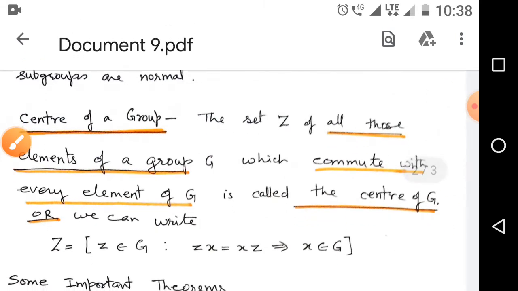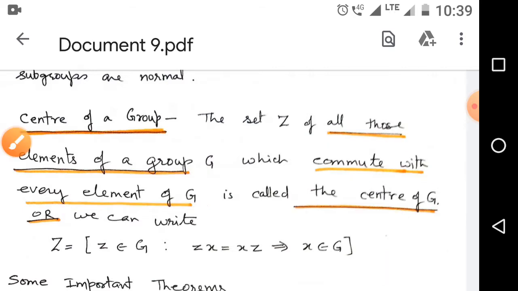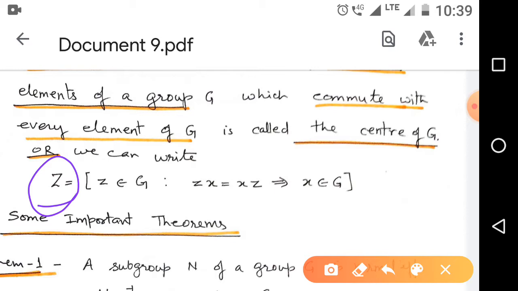The set Z of all those elements of a group G which commute with every element of G is called the center of G. For example, we can write Z, the center of a group, is equal to {z belongs to G such that zx equals xz, the commutative law, for all x belongs to G}.